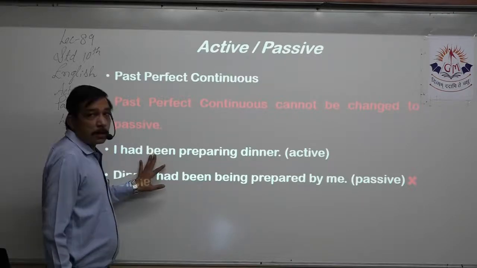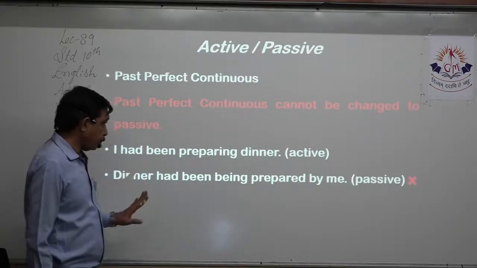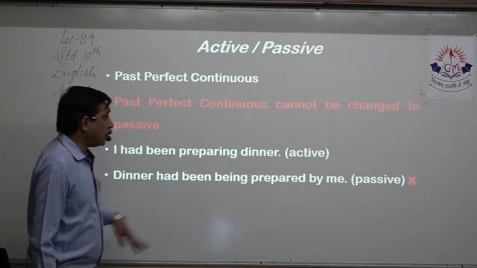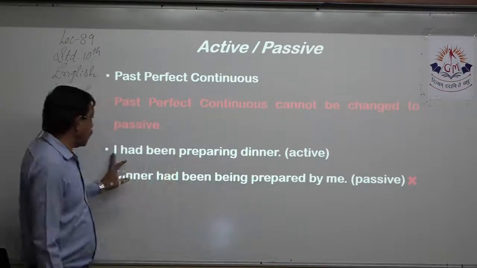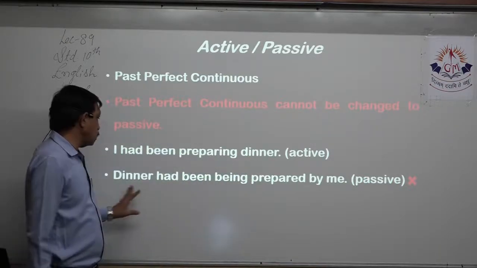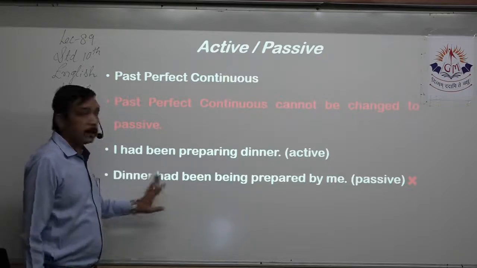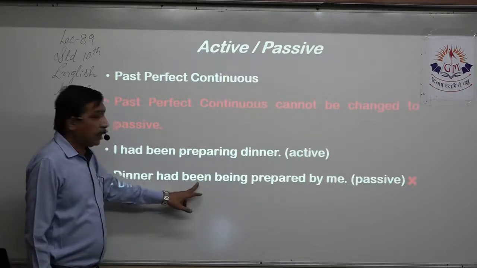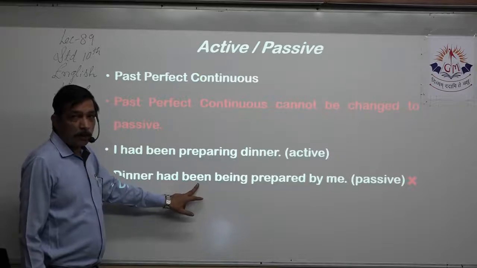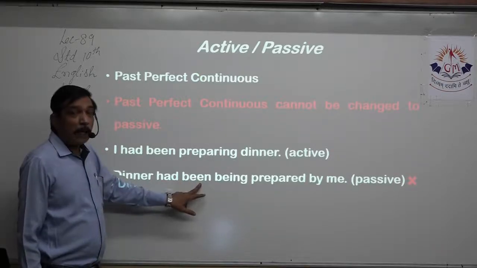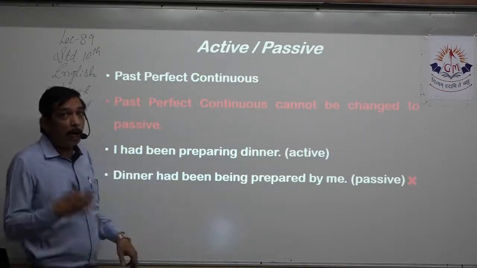So this is past perfect continuous. This is an active sentence. That means dinner is the object, I is the subject. So I bring the object to the front, dinner. Then I keep the tense as it is, had been, because this is past perfect. So had been, and it is continuous also.